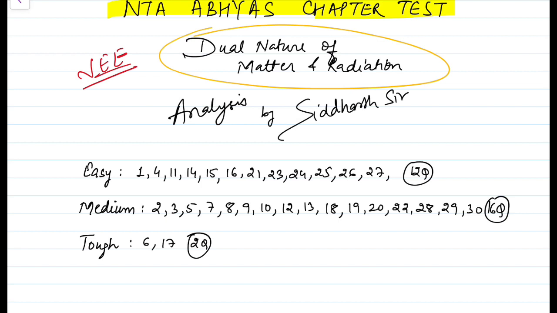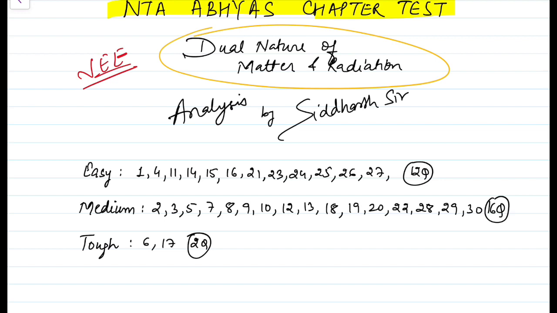Today I have taken the JEE paper on the dual nature of matter and radiation, as one particular student kept asking me about the modern physics one. Now this paper is definitely more calculative than the NEET one. The questions are not difficult, but they are calculative. I have rated a lot of them medium because of the calculation, because the concept is not difficult, so I have not written them as tough, though if you are not very comfortable in calculation you might find them a little tougher.